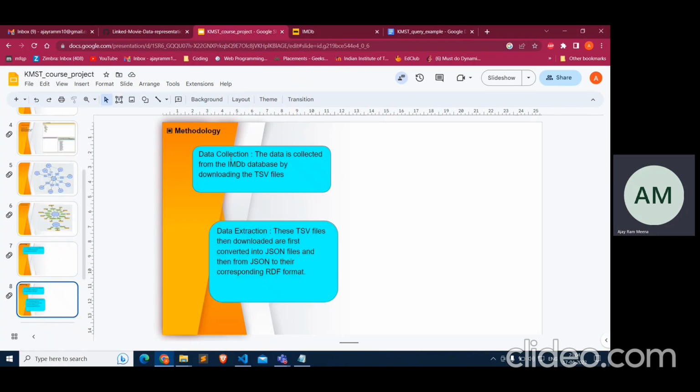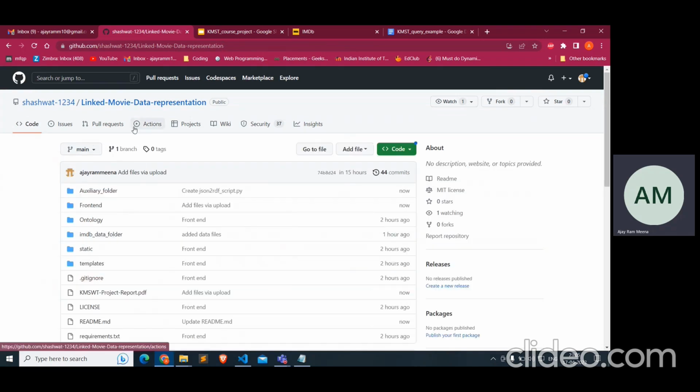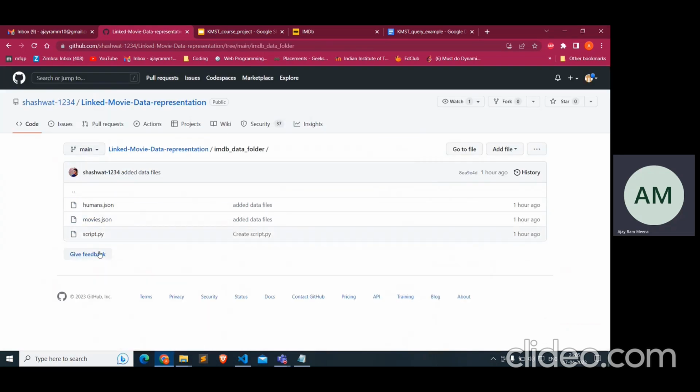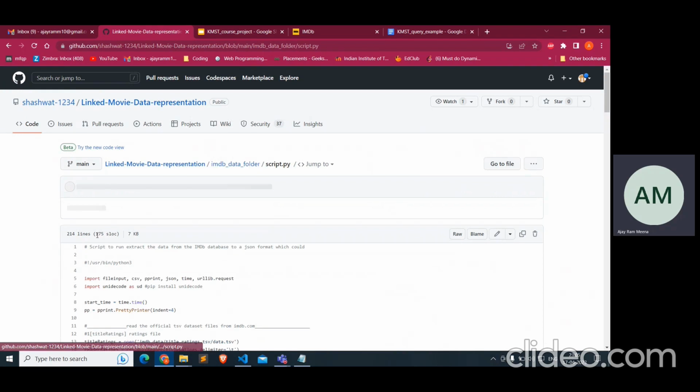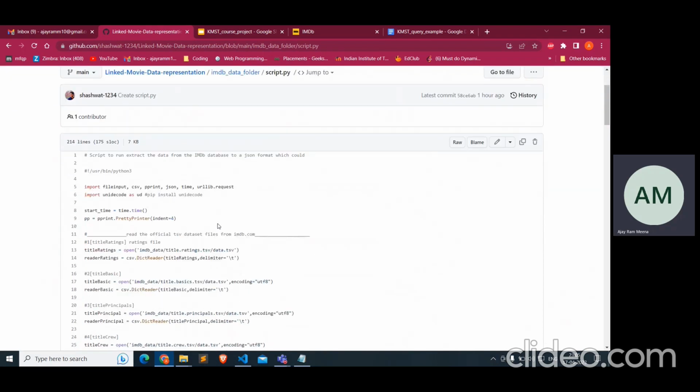Now comes the data extraction process. It included converting these TSV files first into JSON format, and then converting the JSON into the corresponding RDF format. If we look at the GitHub repository, in the linked movie representation repo, if we go to the IMDb data folder, we can see that we have the script.py. This script.py extracts the data from the IMDb database into JSON format.